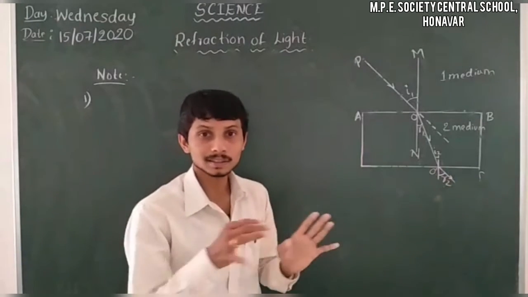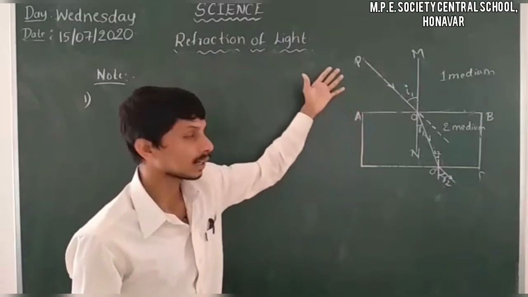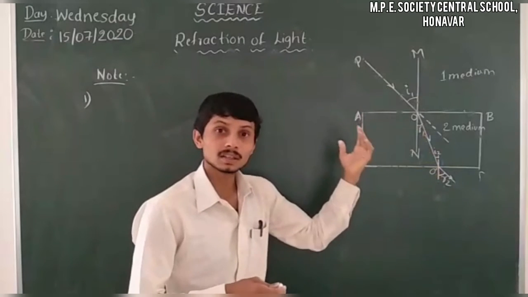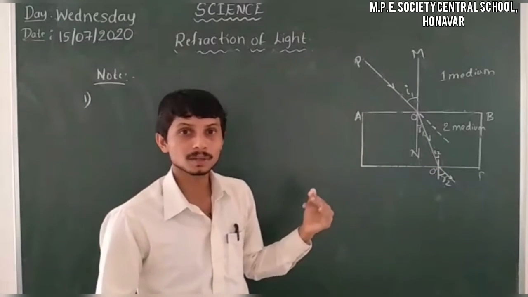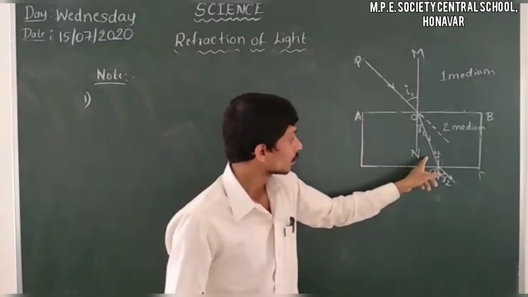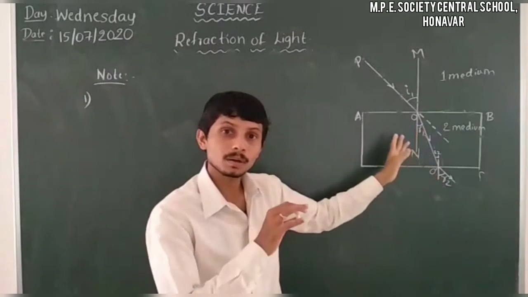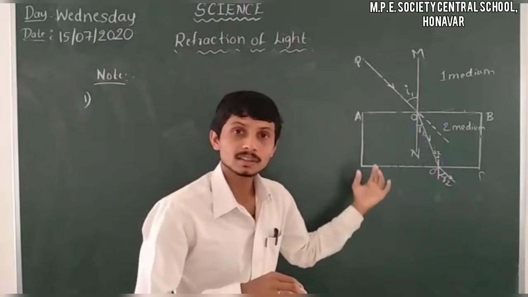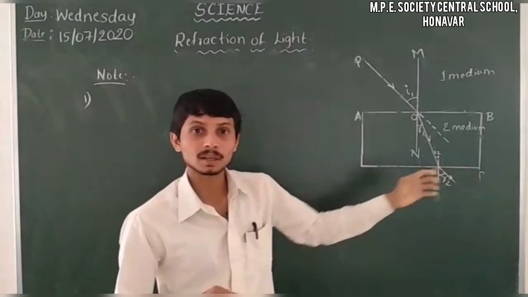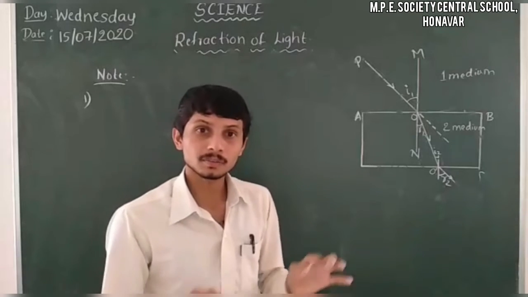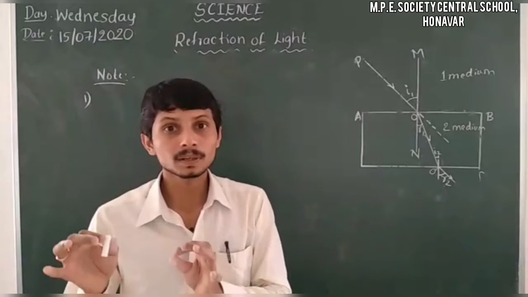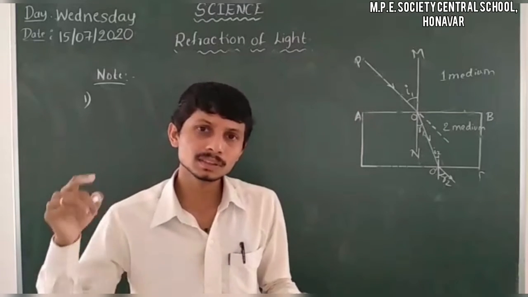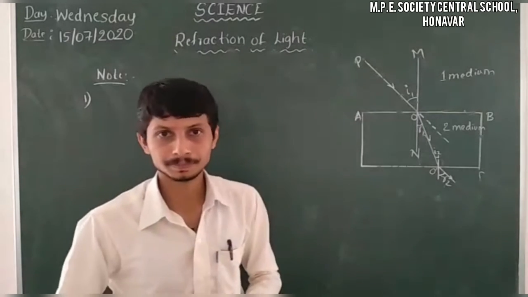So these are the two notes. When a ray of light passes from a rarer medium to a denser medium, the refracted light bends towards the normal, and when a ray of light passes from a denser medium to a rarer medium, the refracted light bends away from the normal. This is always correct when we consider a pair of different media. When we use air and air, the ray goes in the same direction.